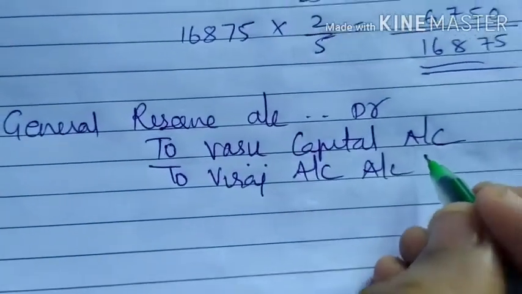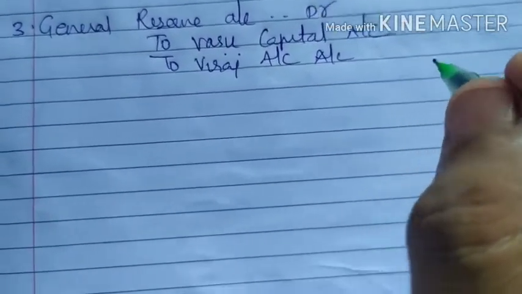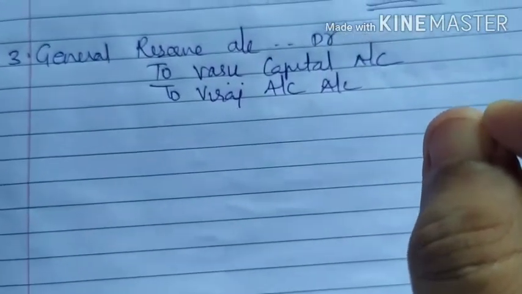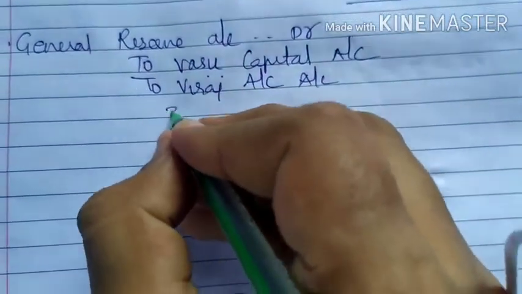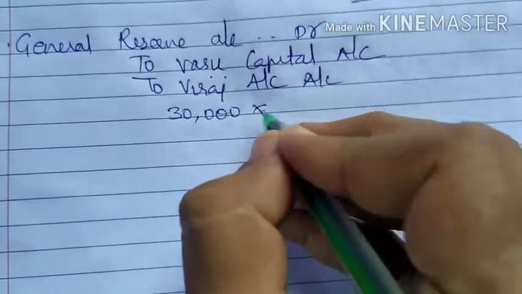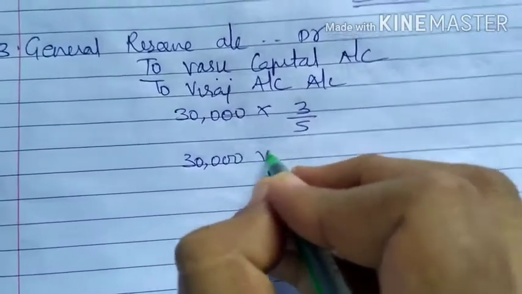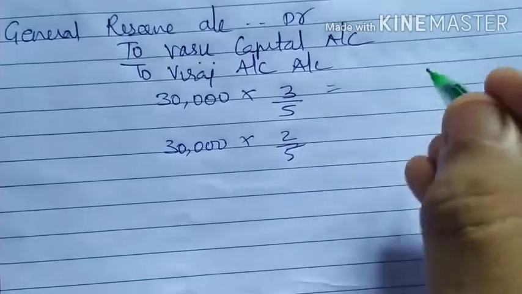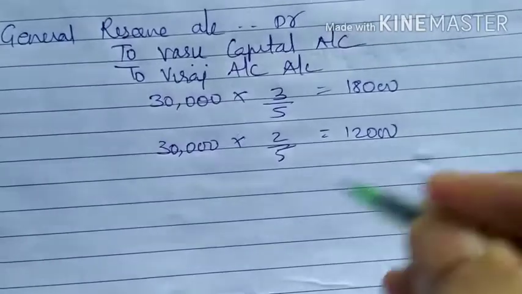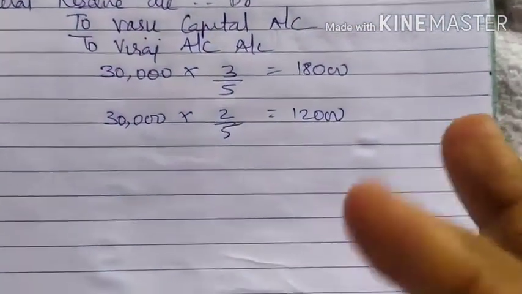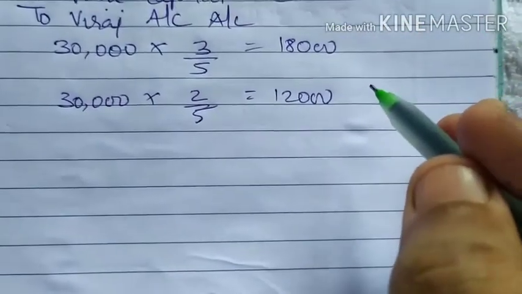You are distributing the general reserve among the old partners in their profit sharing ratio. The general reserve amount is 30,000. 30,000 multiplied by 3 upon 5, and 30,000 multiplied by 2 upon 5, will give you 18,000 and 12,000.